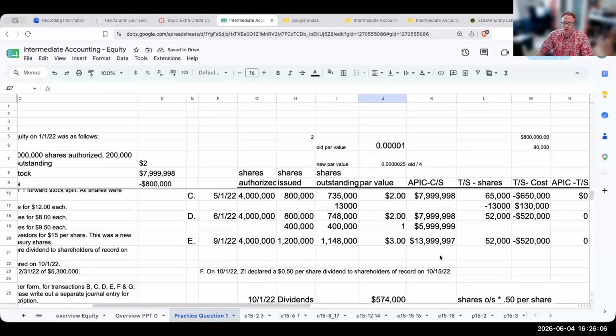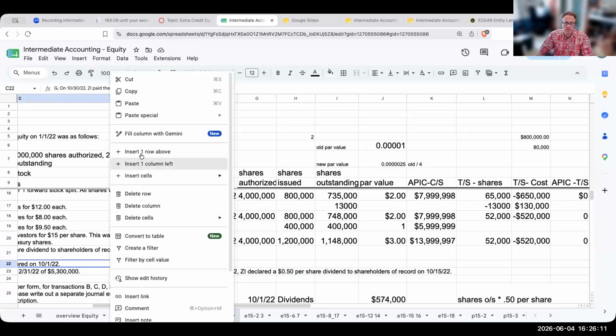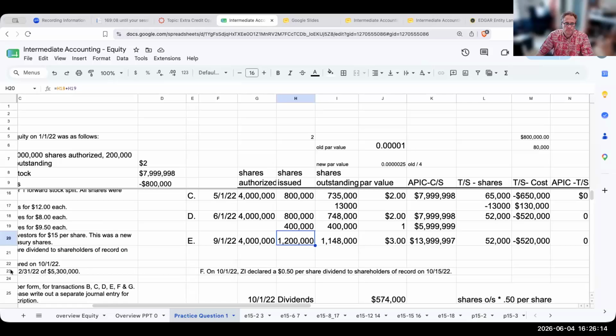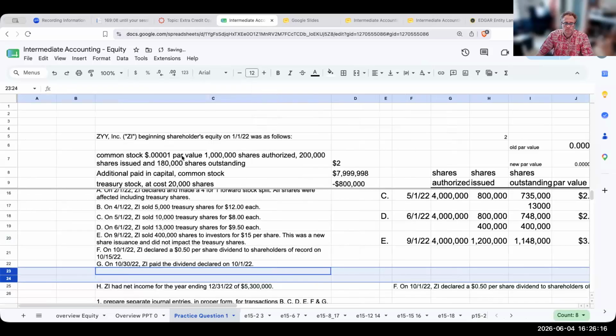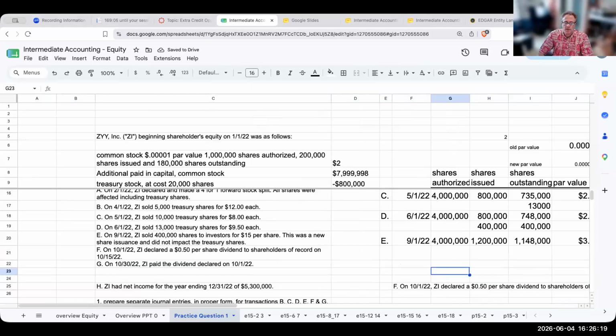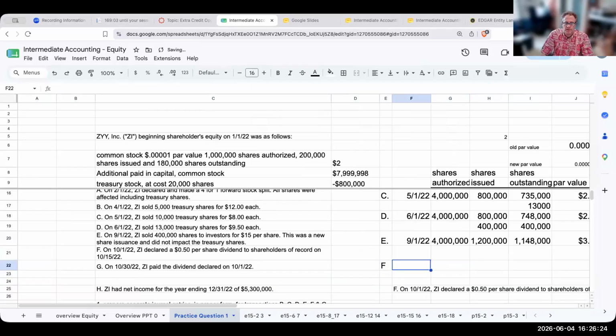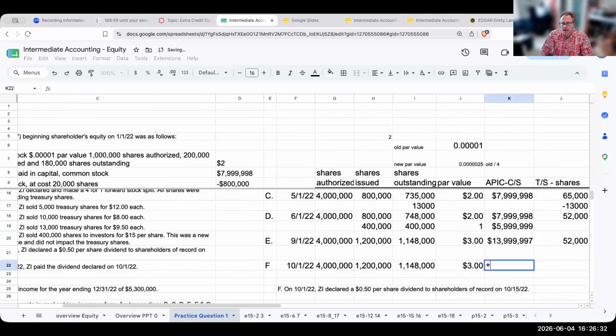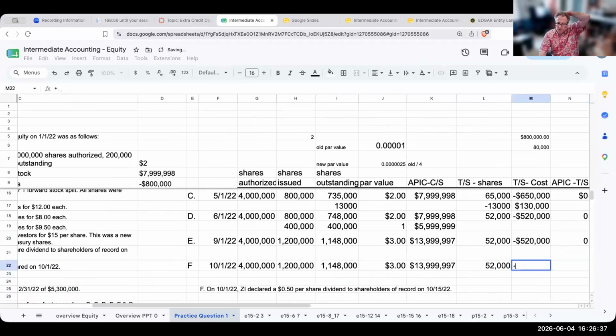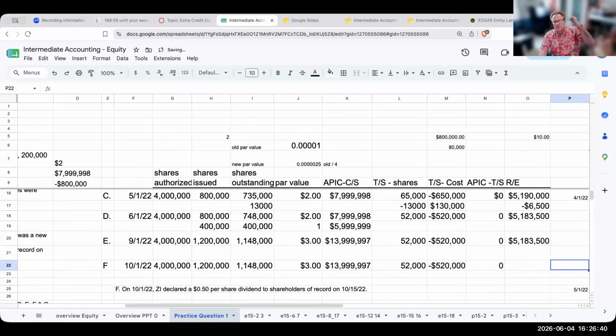Now, when it comes to our chart, when I come over here to F, and this is on 10/1/22, when it comes to shares authorized, issued, outstanding, par value, additional paid-in capital, common stock, Treasury stock shares, Treasury stock cost, additional paid-in capital, Treasury stock, it's not going to really impact any of those.